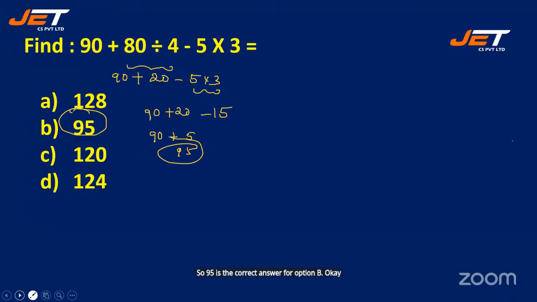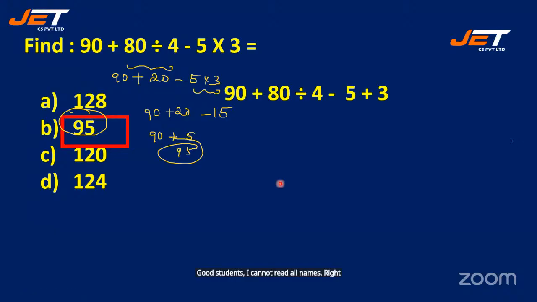So you have to clearly understand and then give the answers. Now let me see how many of you have given option B as the correct answers. Yes, many, Nikhil, Pavitra, Navadeep, many have given me this answer. Good students, I cannot read all names. Right, see next question.